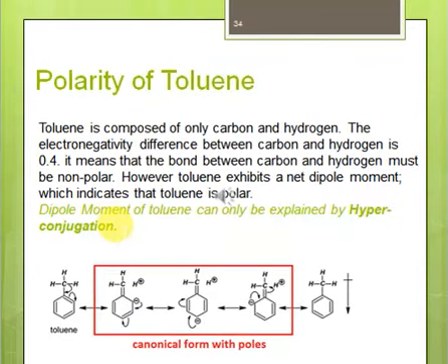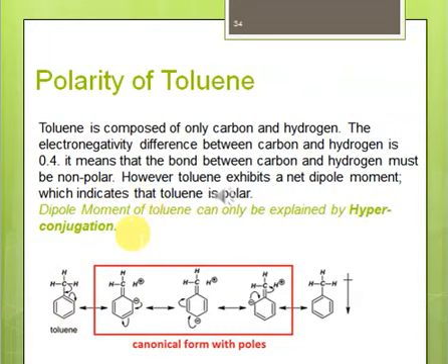Another important effect hyperconjugation has on organic compounds is that it explains the polarity of toluene. Toluene is basically known as methylbenzene. This is the structure of toluene. As you can see, here we have only carbon and hydrogens, and the electronegativity difference between carbon and hydrogen is 0.4. It means the molecule should be nonpolar because all bonds are nonpolar. However, toluene has a net dipole moment, right? The dipole moment indicates whether the molecule is polar or not.